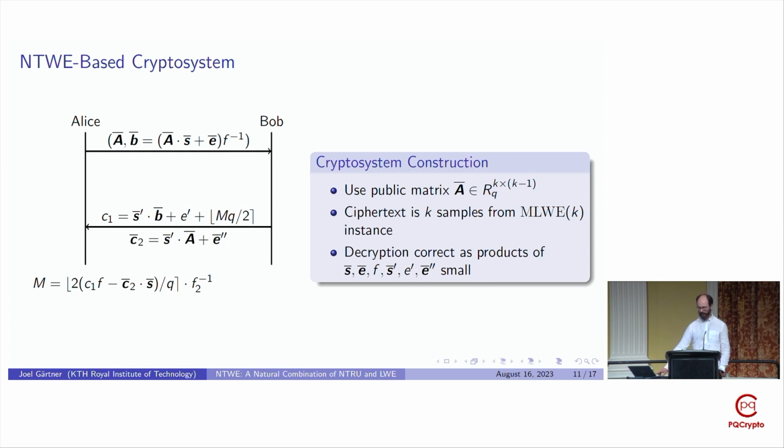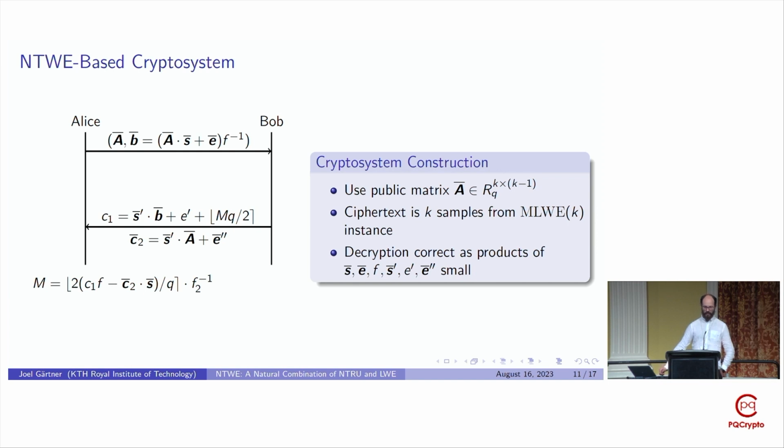Decryption then follows from this formula, where we have correctness due to the fact that in this inner parenthesis, we remove the dependence on the A matrix, and all remaining terms that do not depend on the message are expected to be small with high probability and are therefore rounded away in the following operations. And to actually recover the message, we then have to multiply with F2 inverse, where F2 is the polynomial F evaluated in the ring R2, so with the coefficients taken modulo 2 instead of modulo Q, and with the inverse taken in this ring as well.